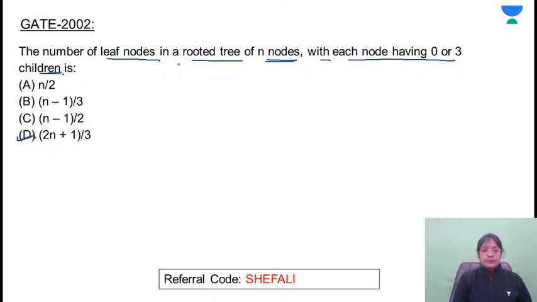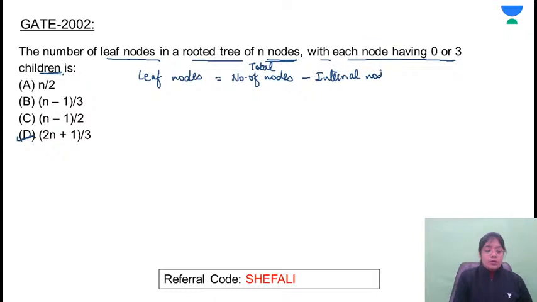So for this, we have to find out the leaf nodes. Leaf nodes kitni hongi? Leaf nodes will be equal to the total number of nodes minus internal nodes. Right? So for simplification, I'm writing this as L equals n minus I.